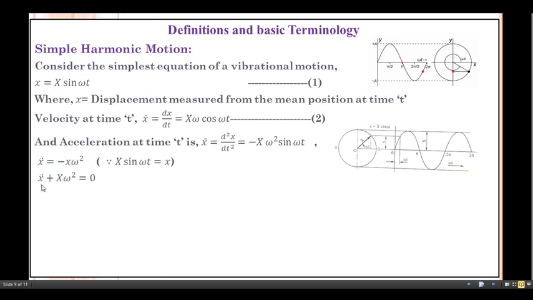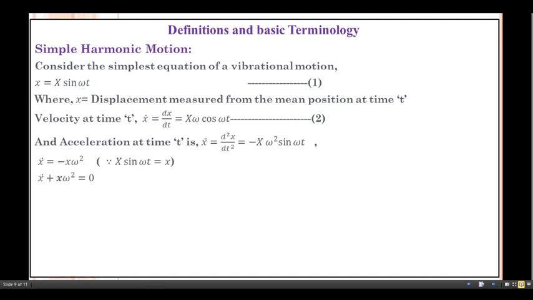So in this way I can get the final relation for the simple harmonic motion, that is x double dot plus small x into omega square equals to 0.